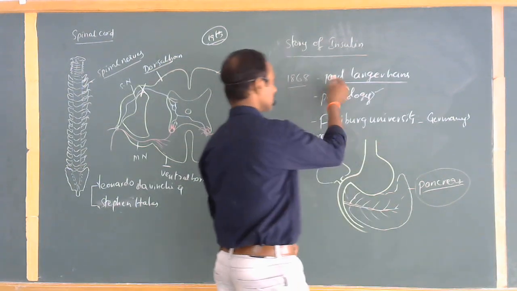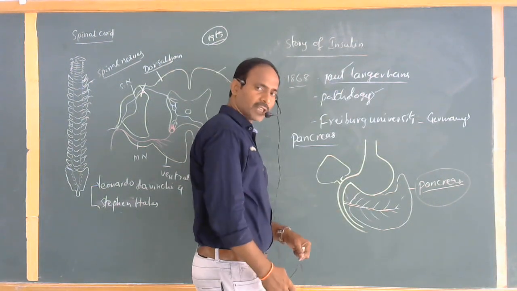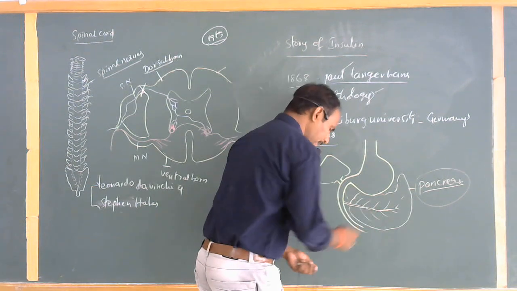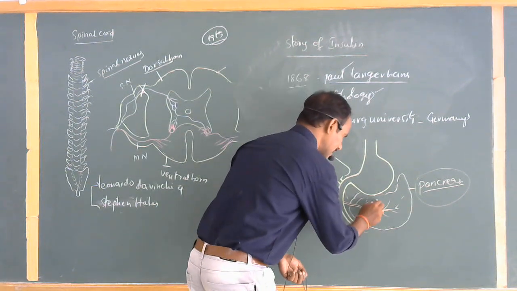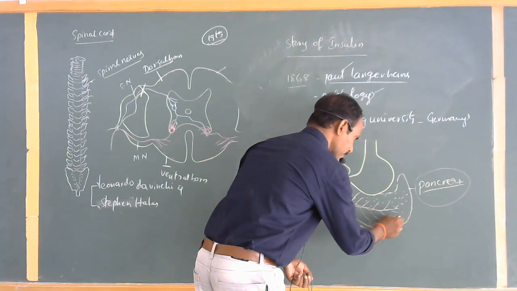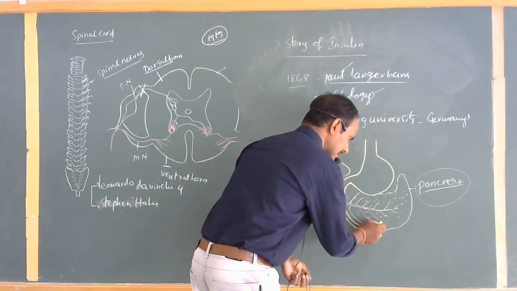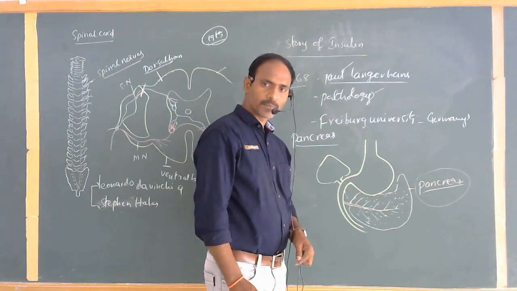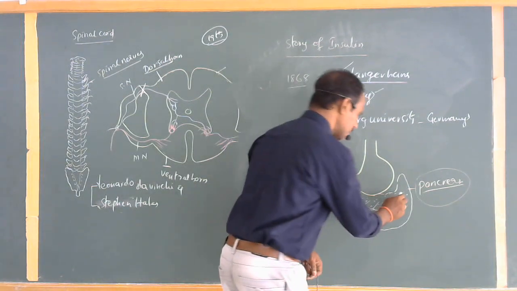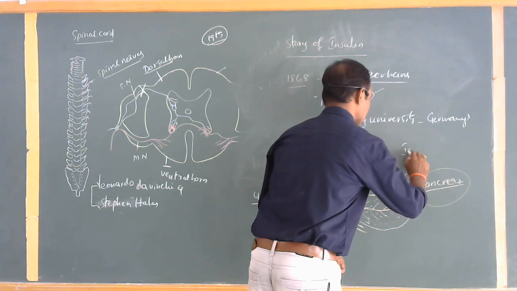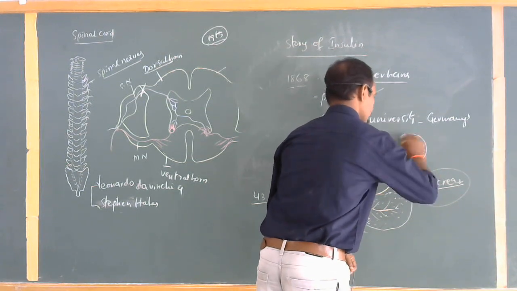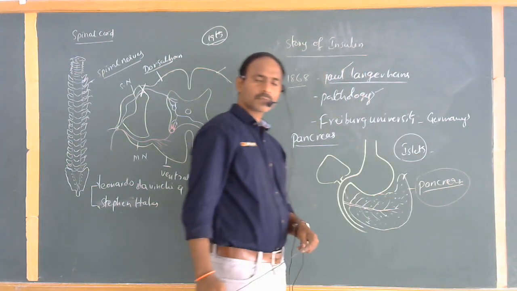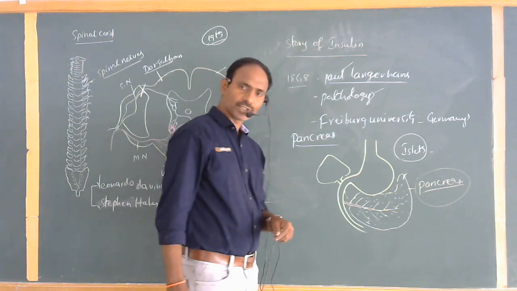While Paul Langerhans was observing, a special kind of cells was present in it, entirely different from the remaining cells of the body. That is why he named these cells islets.